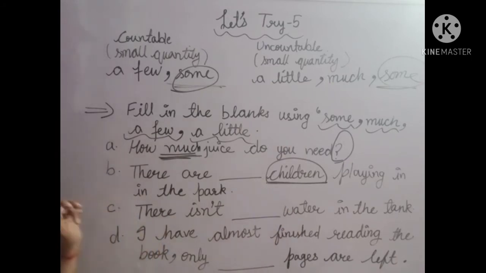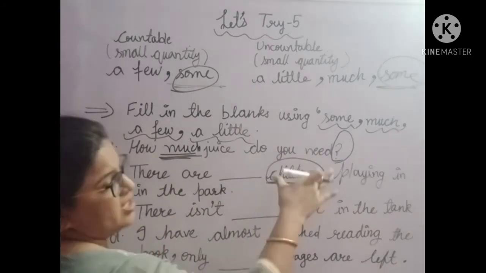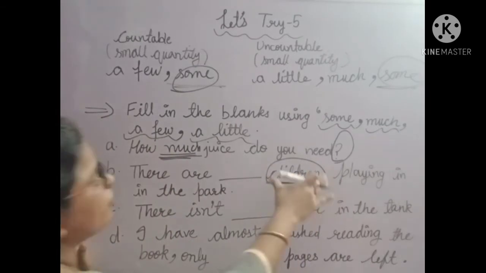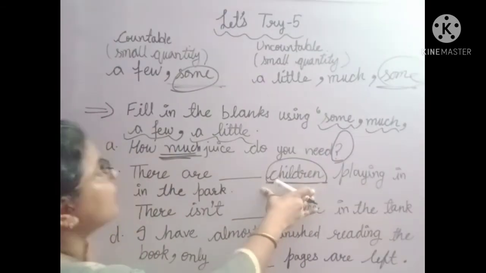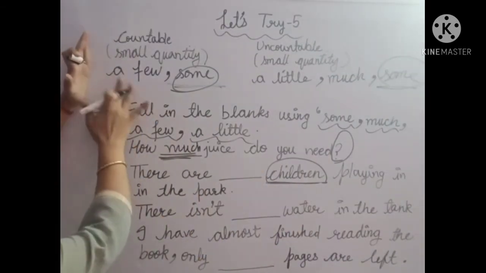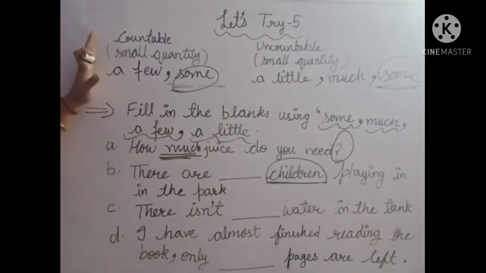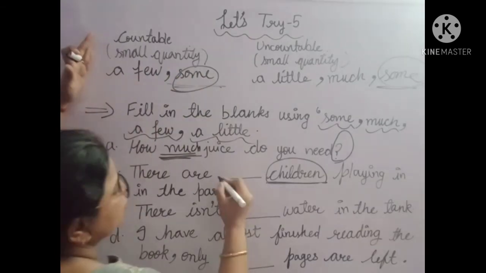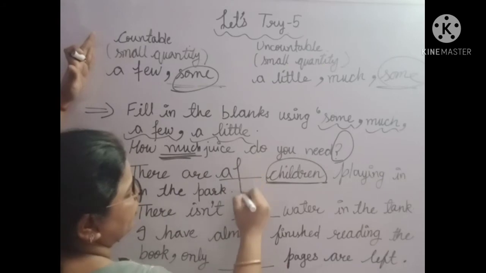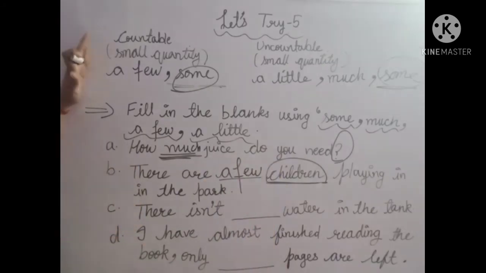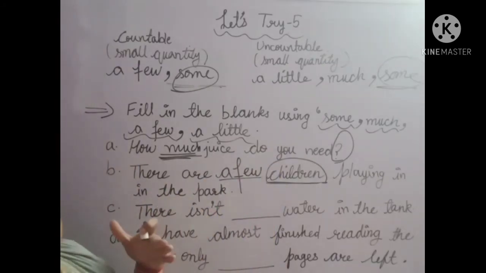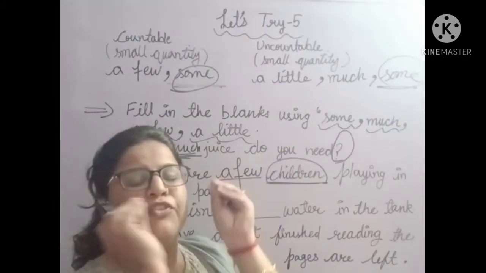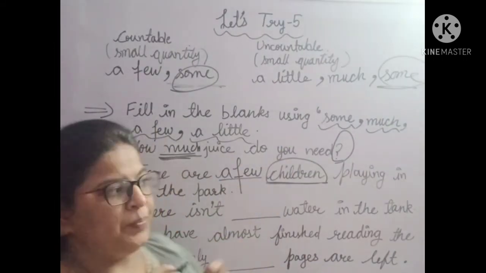Yes, if we can count the number of children, it means it is a countable noun. And what words can be used with countable nouns? We can use a few and some. So here I am going to write a few. It means the children that are playing in the park are very less in number.